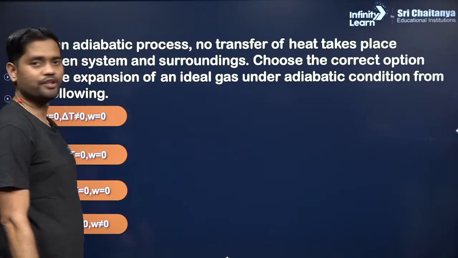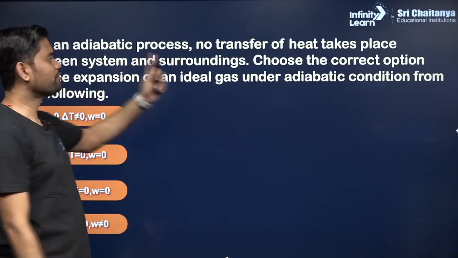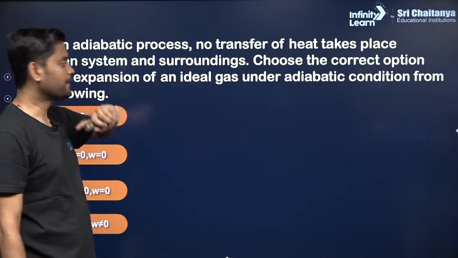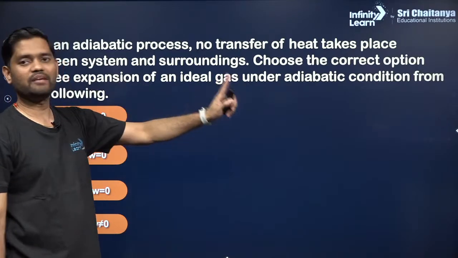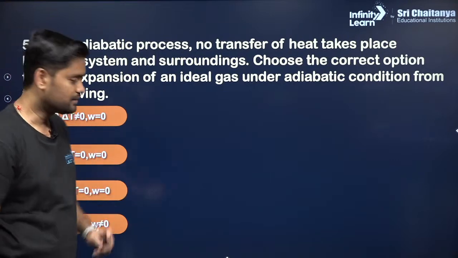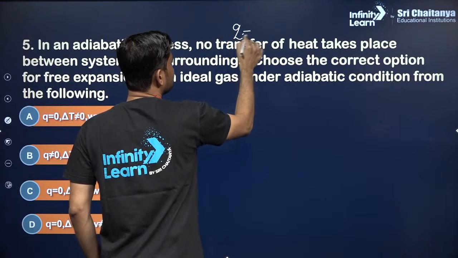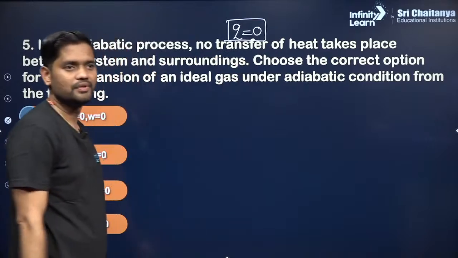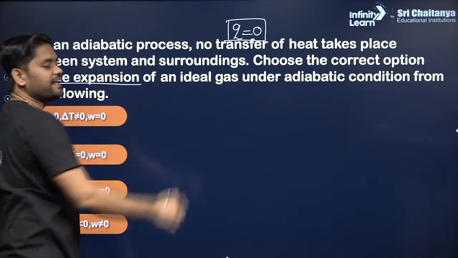In an adiabatic process, no transfer of heat takes place between the system and the surrounding. Choose the correct option for free expansion of an ideal gas under adiabatic conditions from the following. Heat exchange for an adiabatic process is 0. Since it is a free expansion,